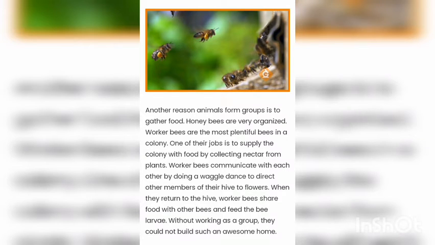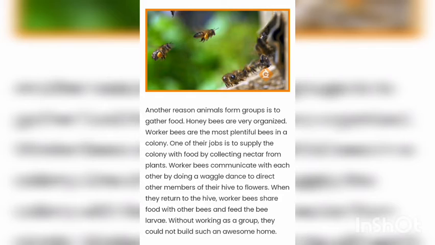Another reason animals form groups is to gather food. Honeybees are very organized. Worker bees are the most plentiful bees in a colony. One of their jobs is to supply the colony with food by collecting nectar from plants, especially from flowers.